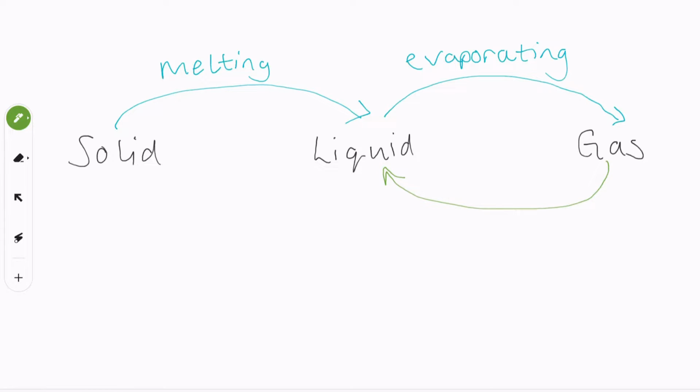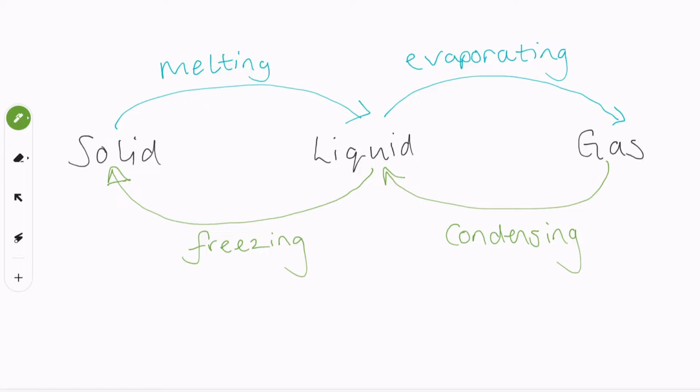And this is where those particles are cooled. This is known as condensing. And you will have seen this with condensation on windows and maybe on shower doors. Okay, so that's the process of the gas turning into a liquid. And then you can go from a liquid into a solid. The particles will become closer together again, and that process is known as freezing.